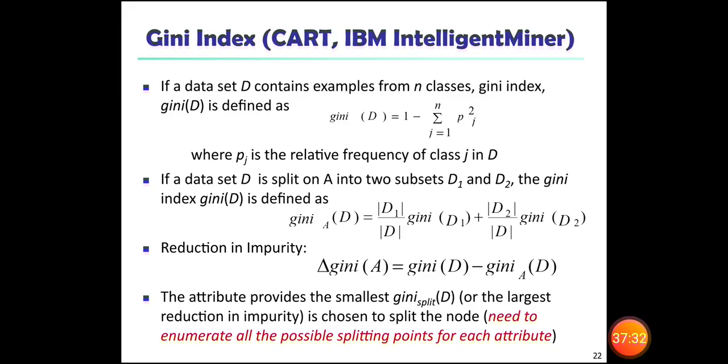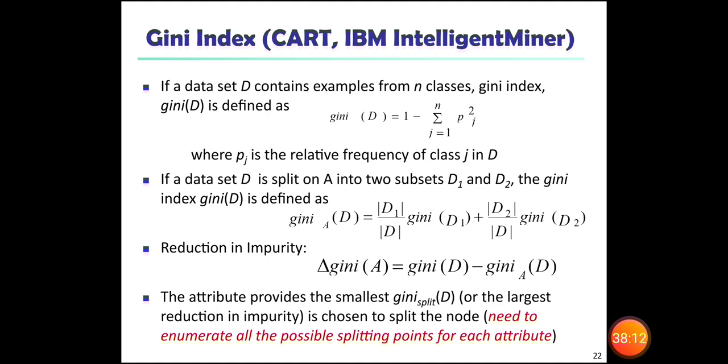The next one is the Gini index. If a data set D contains samples from n classes, the Gini index is defined like this. For everything we have a formula, and the formula we need to remember always. By using this formula, you will be asked to solve some small problems. So Gini(D) equals 1 minus the sum over j equals 1 to n of p_j squared, where p_j is the relative frequency of class j in D.